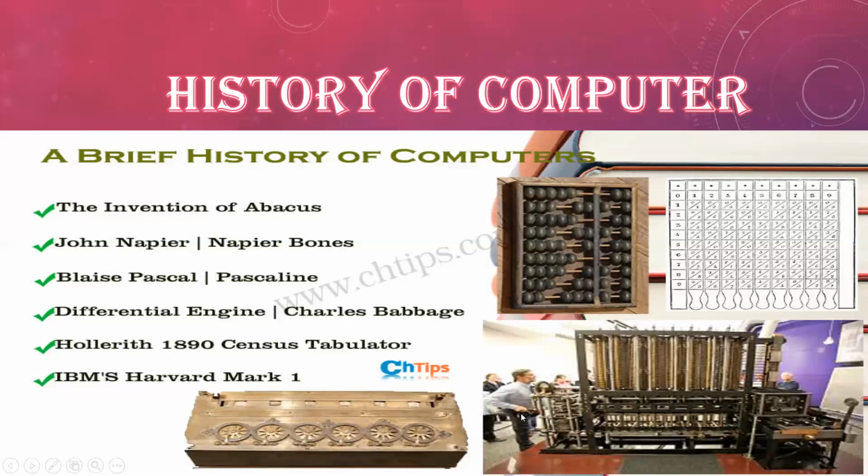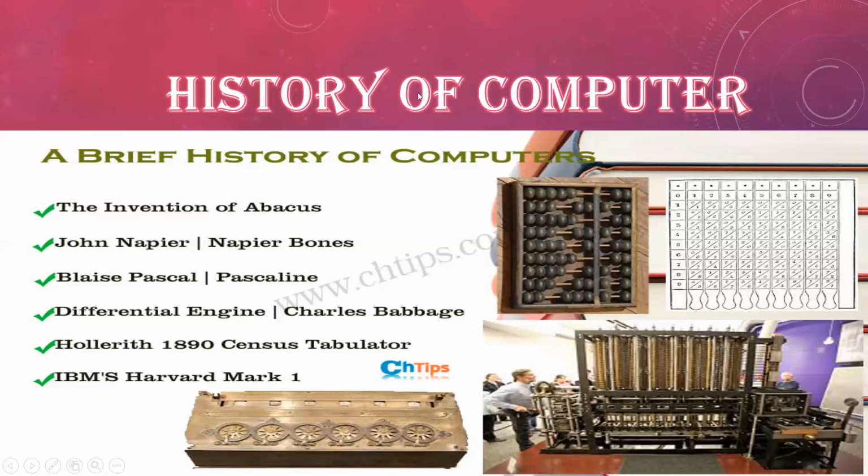See, this is the analytical engine or differential engine that Mr. Charles Babbage developed. See, our computer history, previously our computer looked like this only. Such a big machine it is, and it looks very complicated, isn't it, in comparison to today's generation computer?